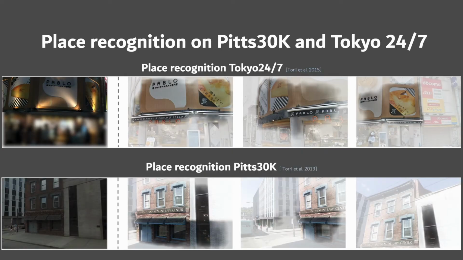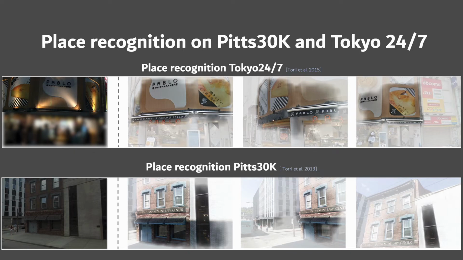Our approach can also be used for place recognition. We conduct experiments on the Pittsburgh and Tokyo datasets. The Pittsburgh dataset is a large-scale dataset with more than 10,000 database images and 8,000 queries. The Tokyo dataset is particularly challenging, as the queries are taken at nighttime, while the database images are in daytime.